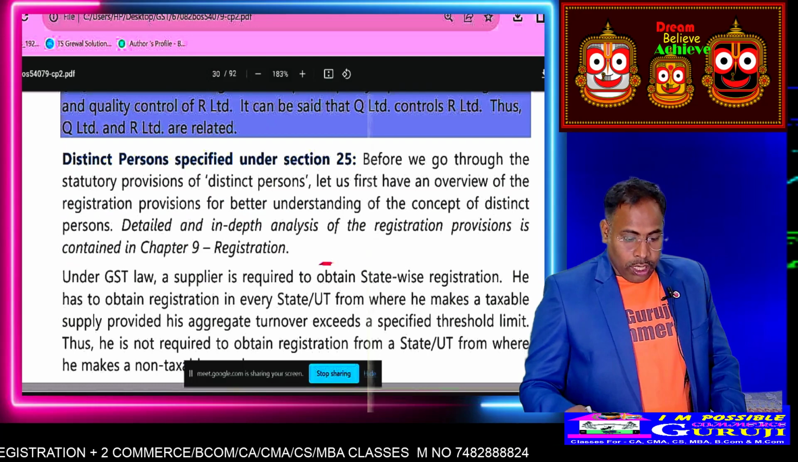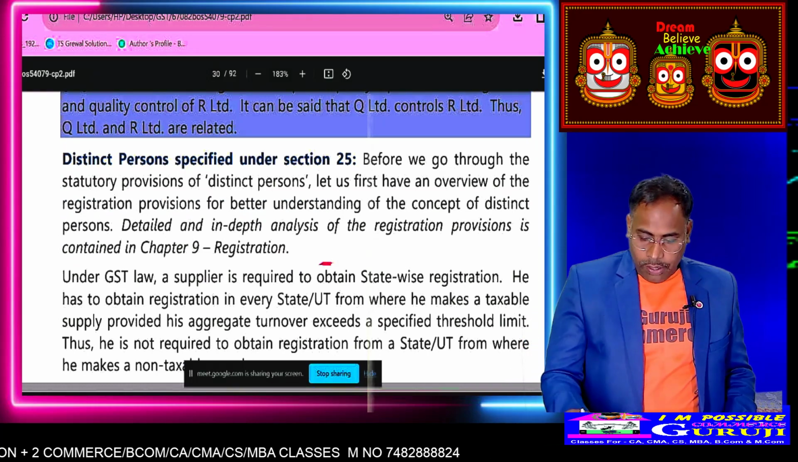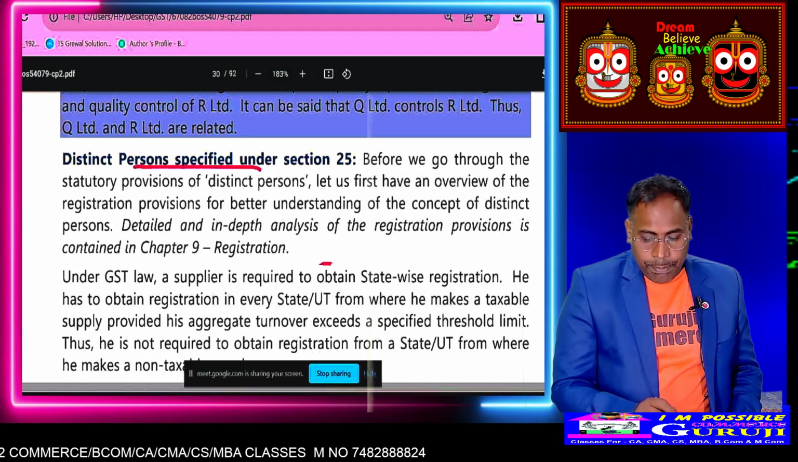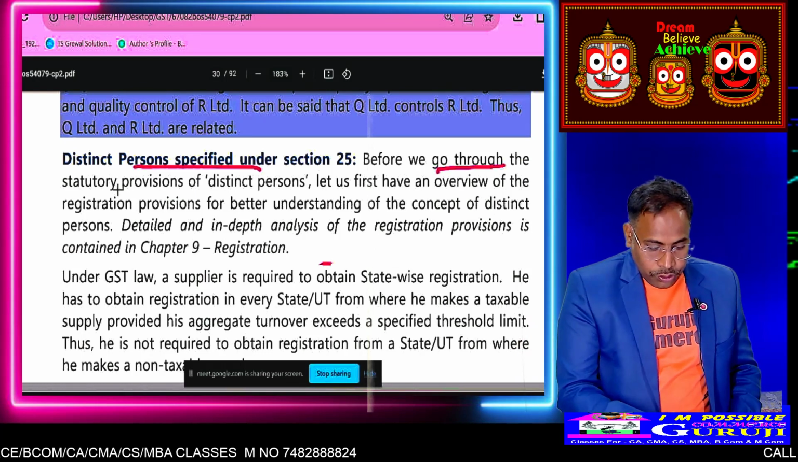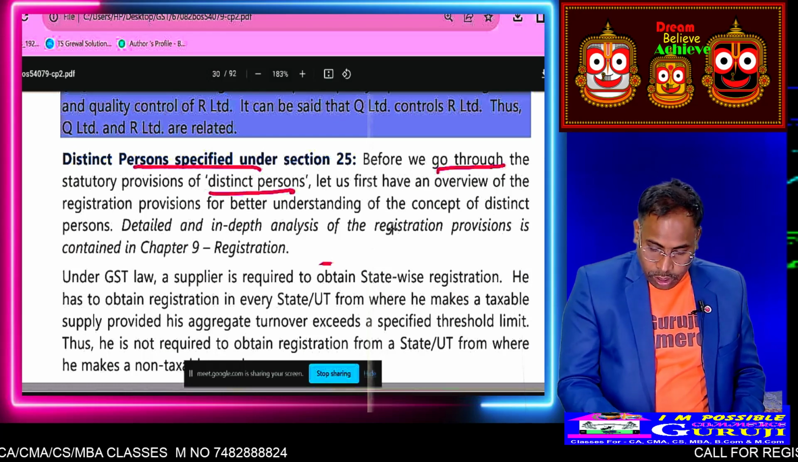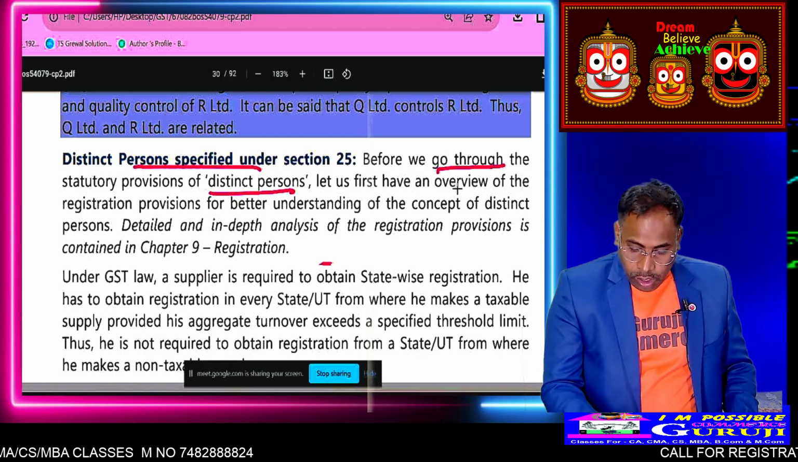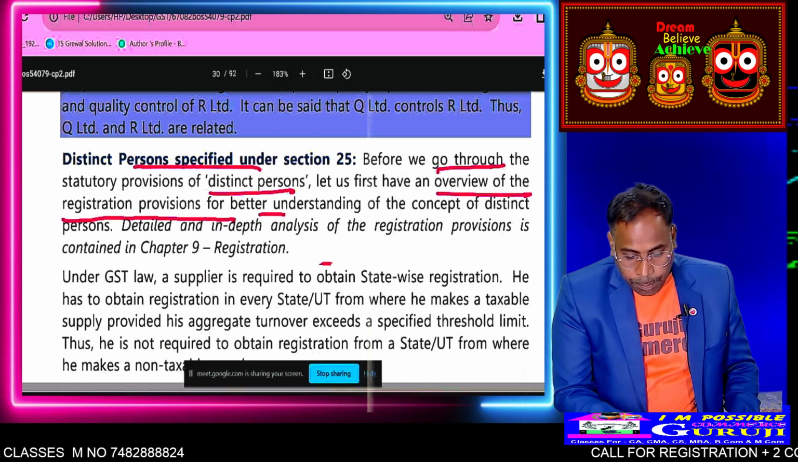Yes, sir. Then distinct person means separate. Distinct or specified person as per section 25. Before we go to that statutory provision, distinct person means first, yes, that registration provision, for better understanding.